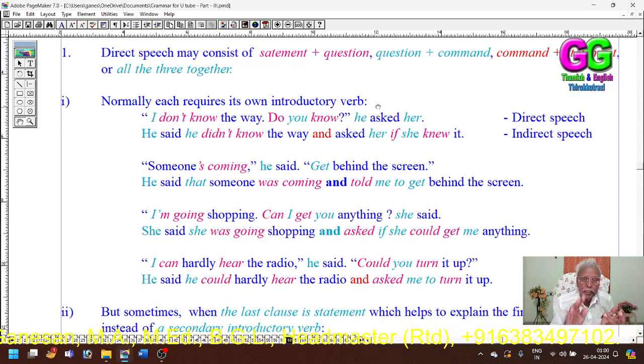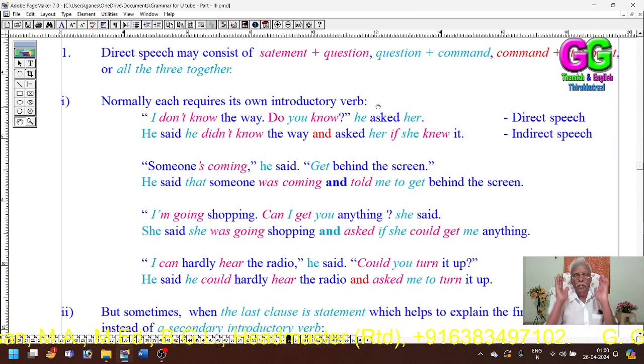Any statement would take only a statement reporting verb, a question would take only a question reporting verb, and a command or request would take only a command reporting verb.